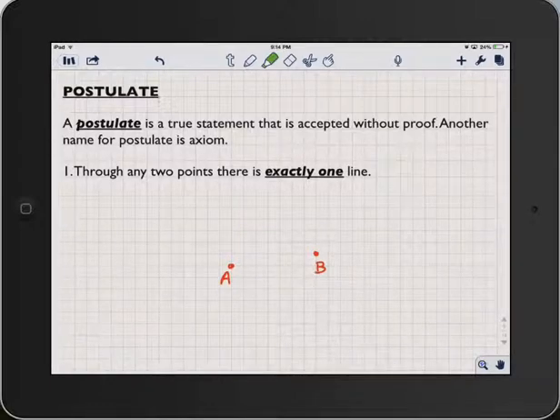As we stated at the end of the last recording, a postulate is a true statement that is accepted without proof. Now the name for a postulate is axiom. So the first of the postulates that we state for geometry: through any 2 points there is exactly one line.